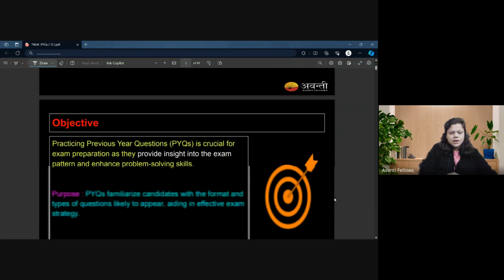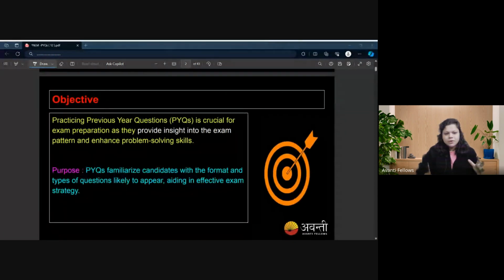See, the objective of doing these PYQ sessions is that you get an insight into your exam. If we are going to do a numerical session and deal with these kinds of questions, and you familiarize yourself with your paper, it is very, very important because it brings a lot of confidence in the real scenario. When you're sitting to take the exam, if you still know the outline of your paper, you will be very comfortable and very confident about that paper.